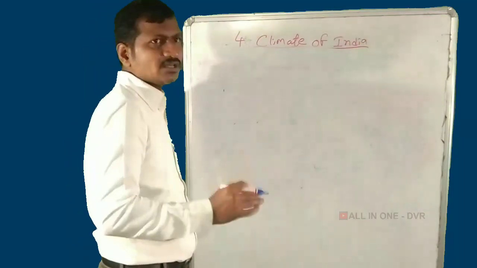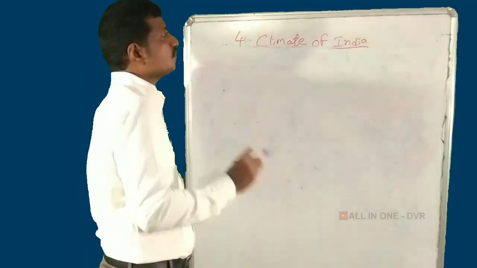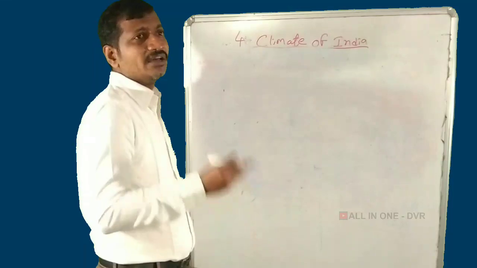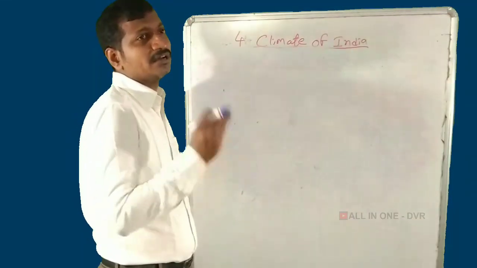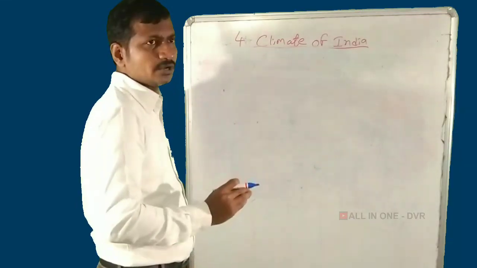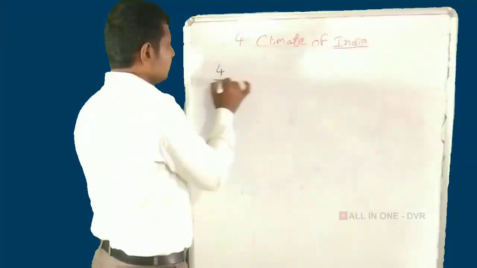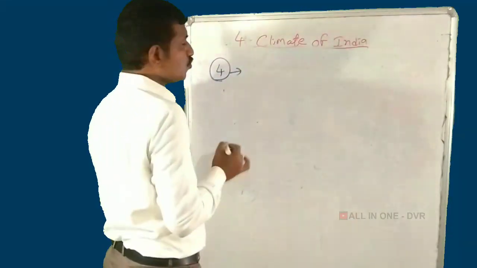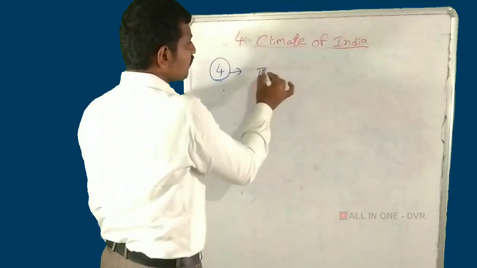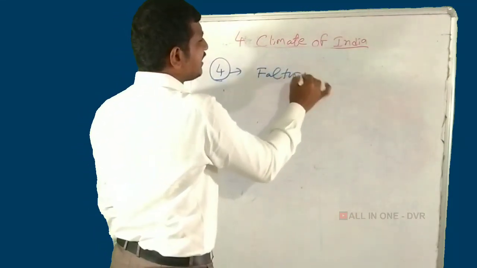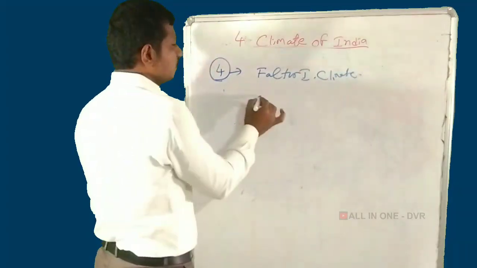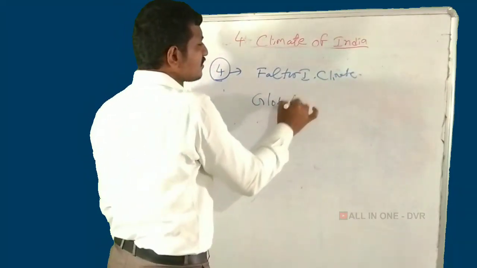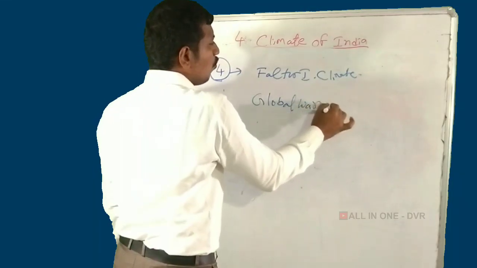In the 10th class exam, this lesson, the climate of India, is a very important lesson for the first paper of 10th class social studies. In the textbook there is a 4-mark question: which factors influence the Indian climate is very important. Another 2-mark question: what are the main causes of global warming.